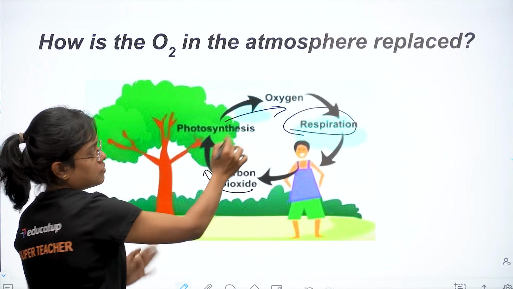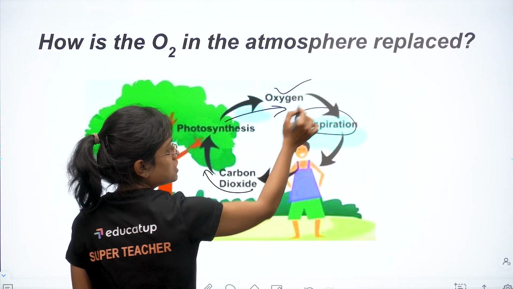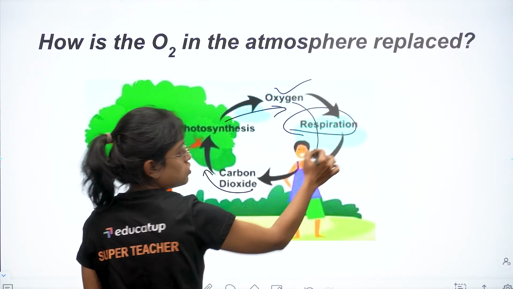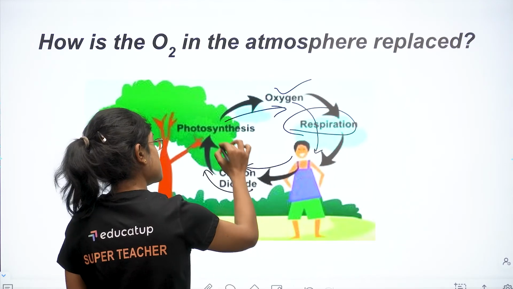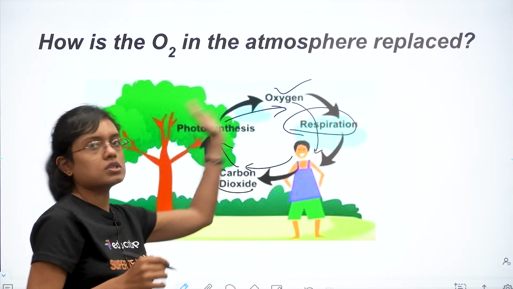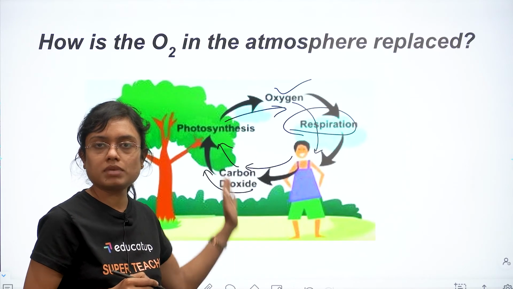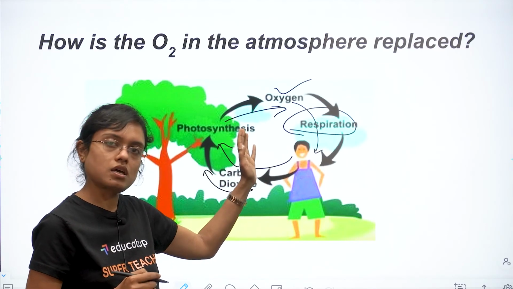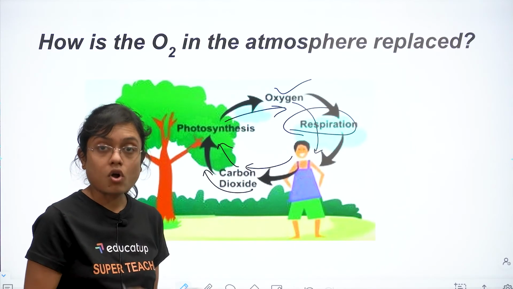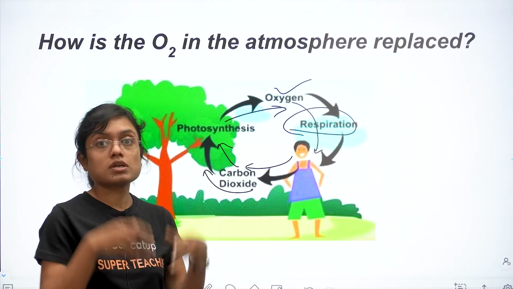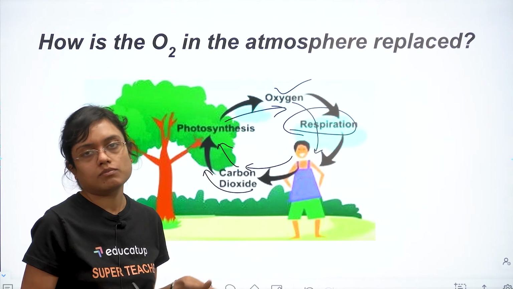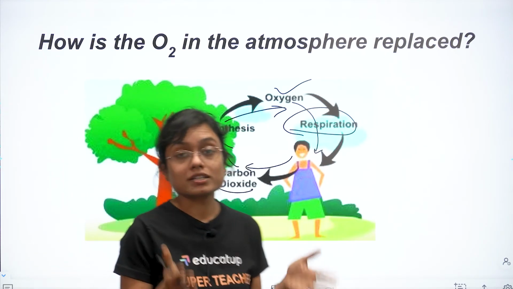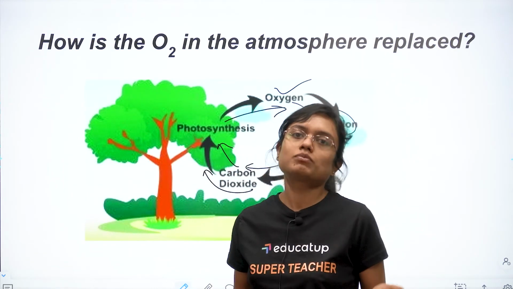Trees or plants are releasing oxygen during photosynthesis, which is taken by humans during respiration. Humans release carbon dioxide in respiration, which is taken by plants in photosynthesis. So it's a cycle which is going on between human beings, animals, and trees. So that is why trees or the plants are the major contributors and the only contributors who maintain oxygen balance in atmosphere. That is why we should not cut trees. We should plant more and more trees.